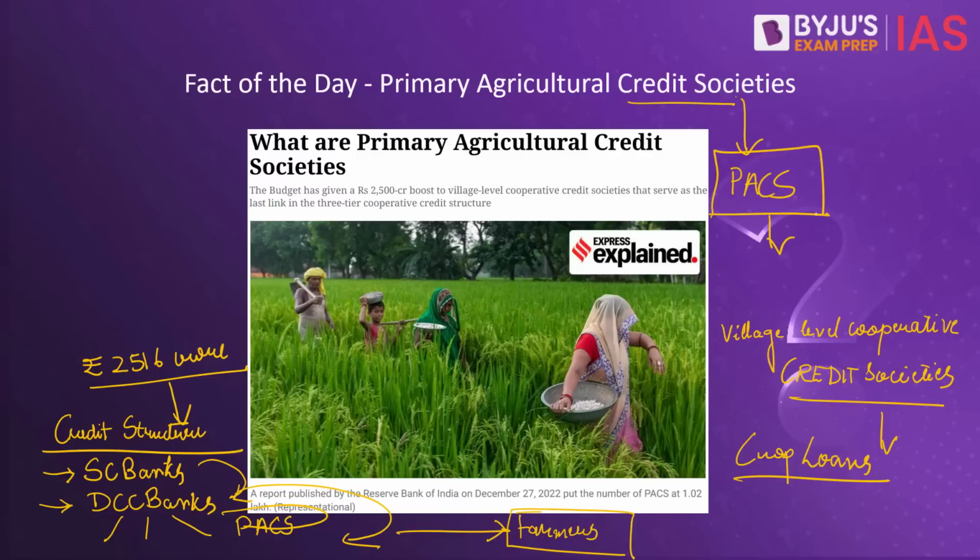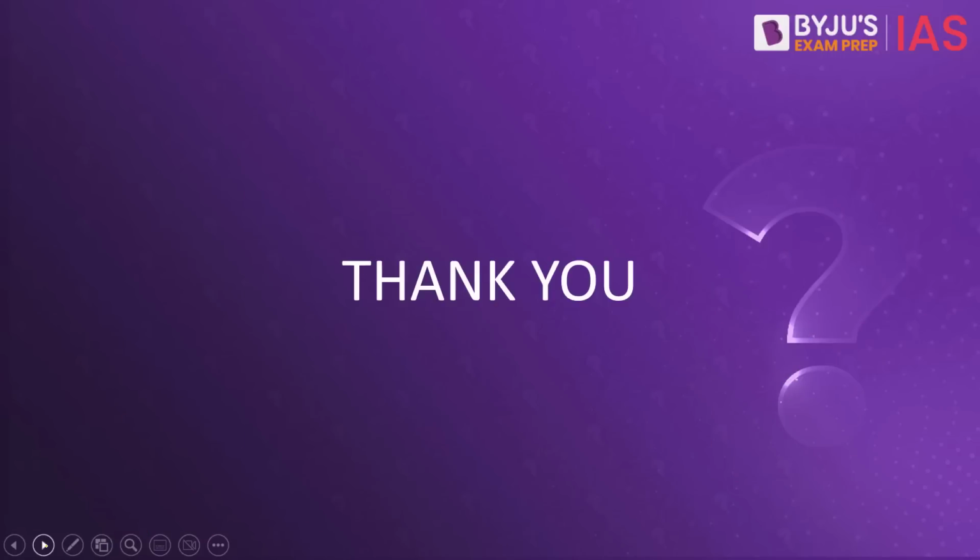Now, by announcing the computerization of these primary agricultural credit societies, the government aims to bring about transparency and accountability in these PACs and enable them to diversify their business and also undertake more and more activities for the benefit of the farmers. That is all for today.